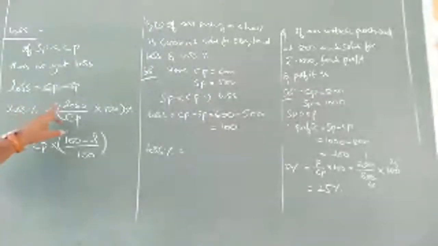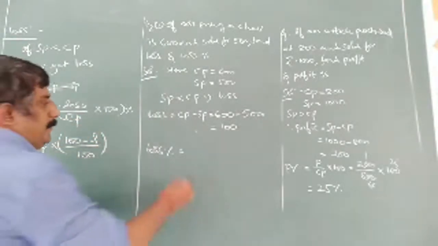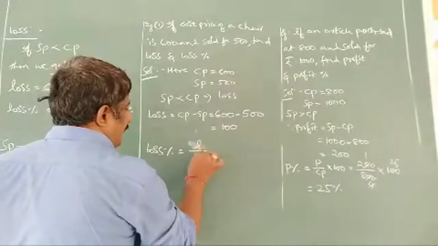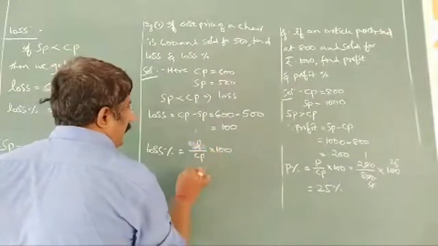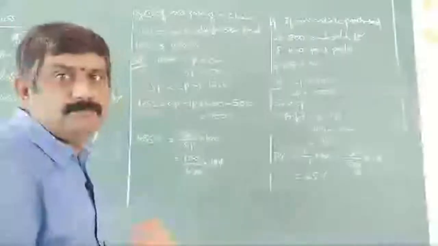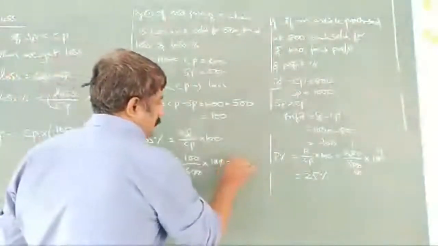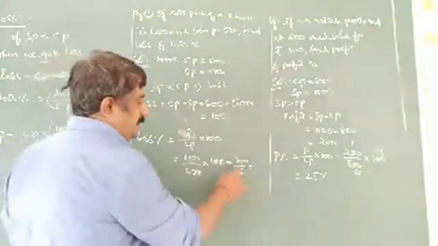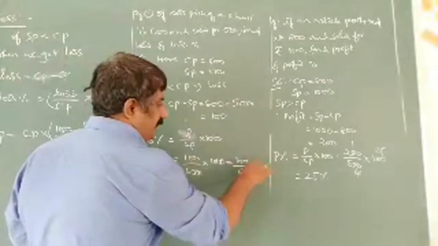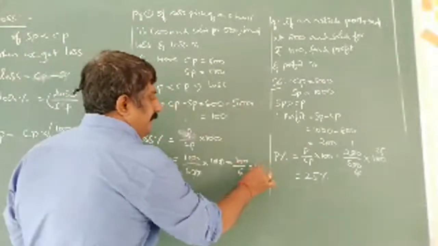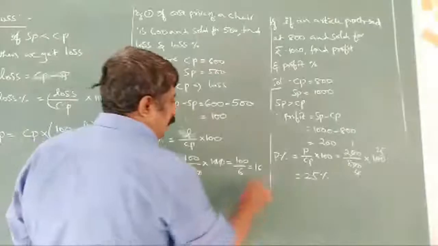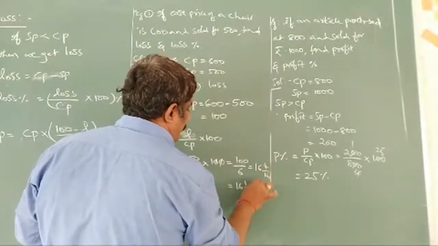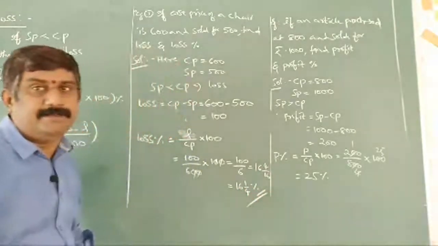Loss percent is loss by CP into 100. How much is it going to be? 100 by 6, 6 1 is 6, 40 left, 6 6s are 36, 4 left, so it is 16 and 1 by 4 percentage loss.